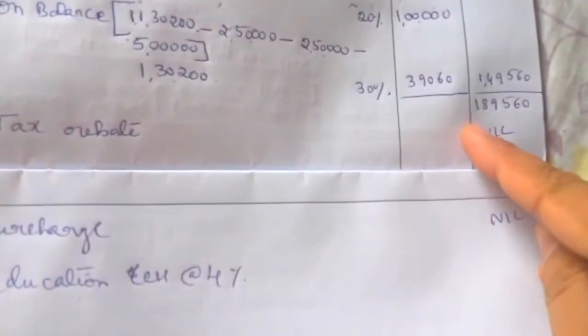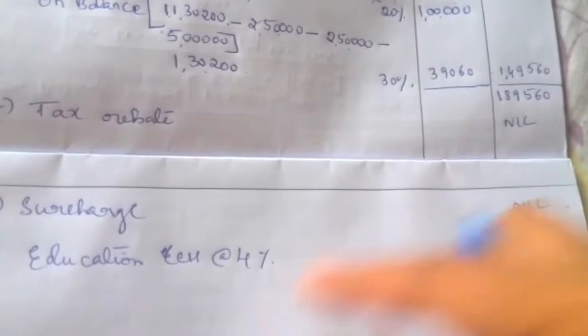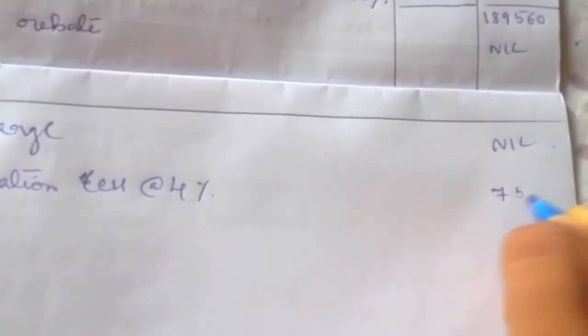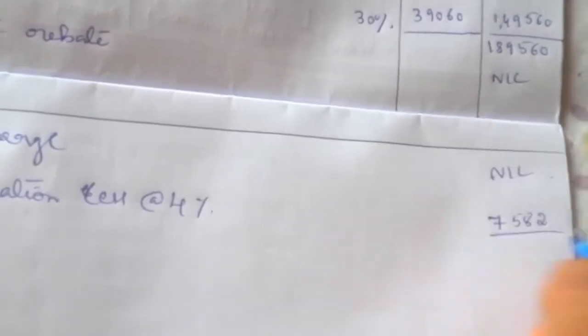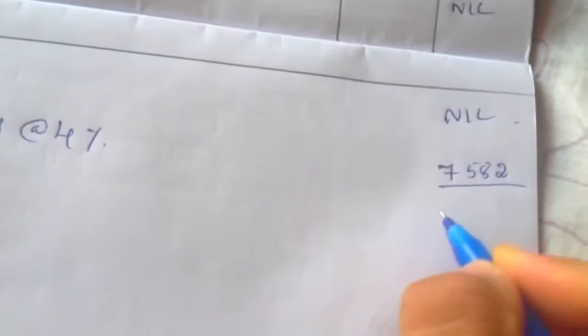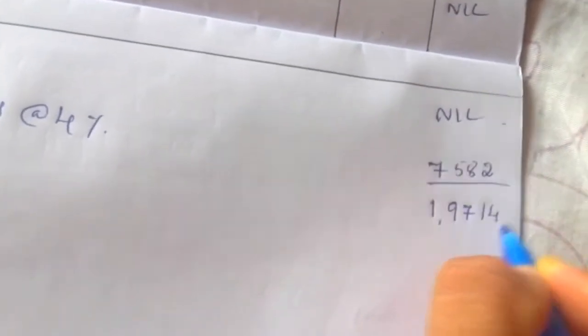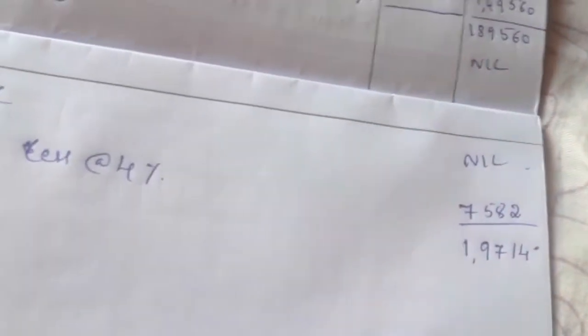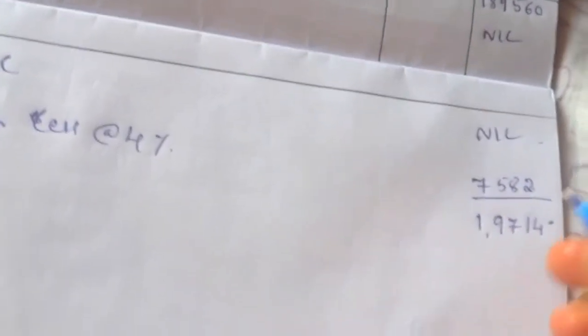How much? 1,89,560 into 4% will come to 7,582. When we add this, we will get 1,97,142. You can round off the value.